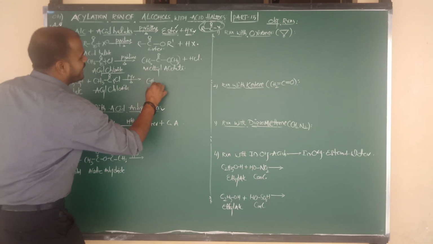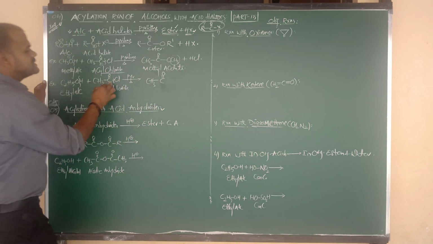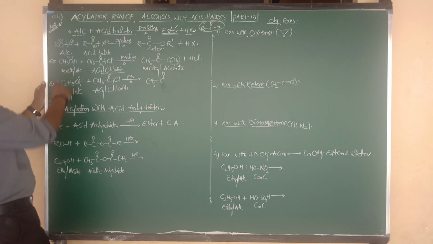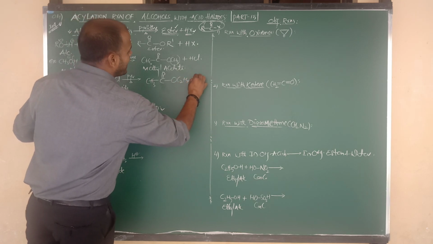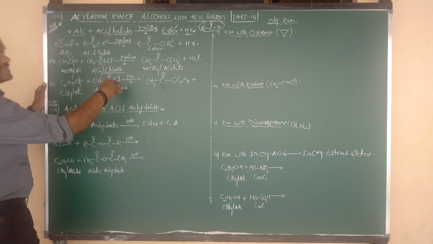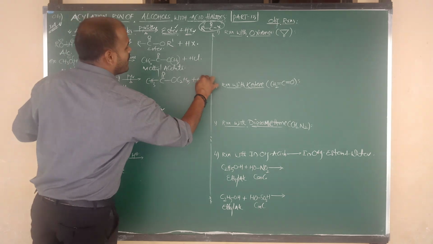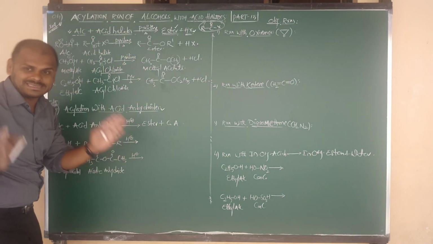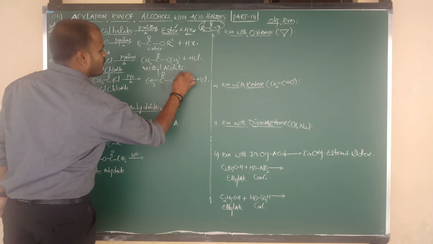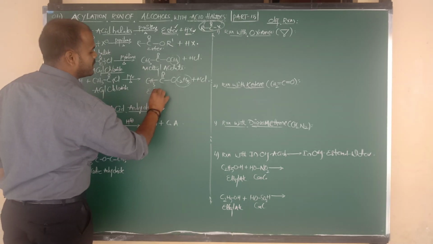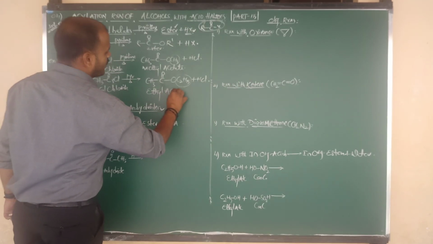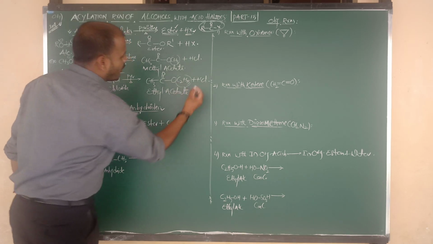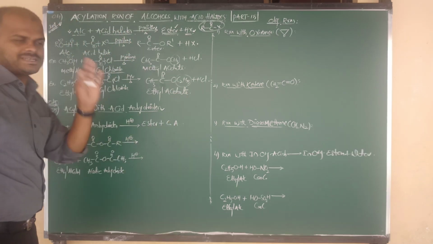The remaining group in the acyl halide is CH3 bonded to C double bond O. It is going to be attacked by the alkoxy group, whose formula is OC2H5, and H plus combines with Cl and is removed as the side product, which is HCl. The alkoxy group part is ethyl, and the remaining group is acetate. So the compound name is ethyl acetate.